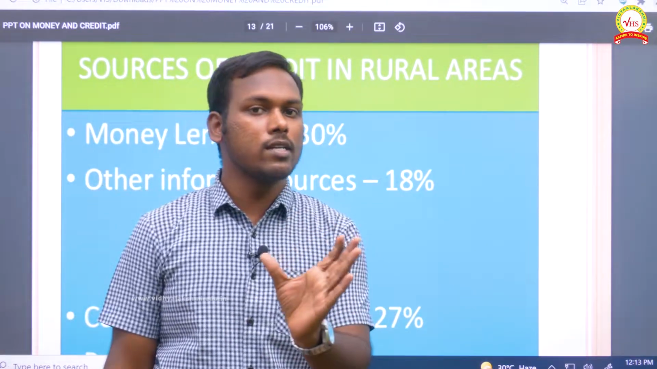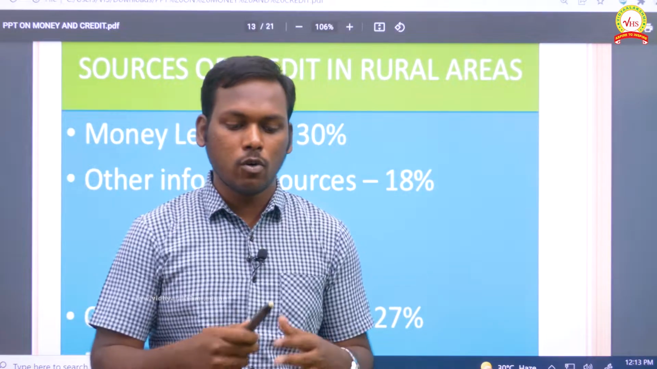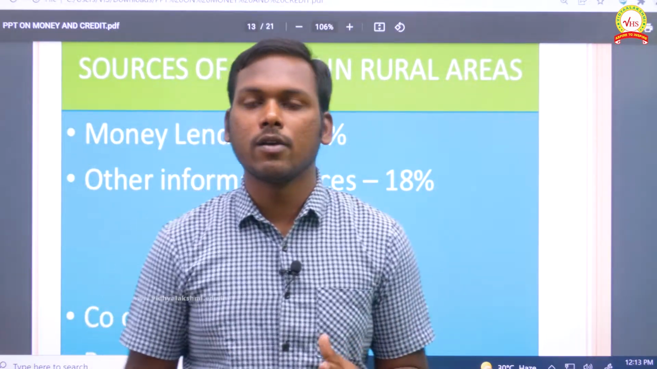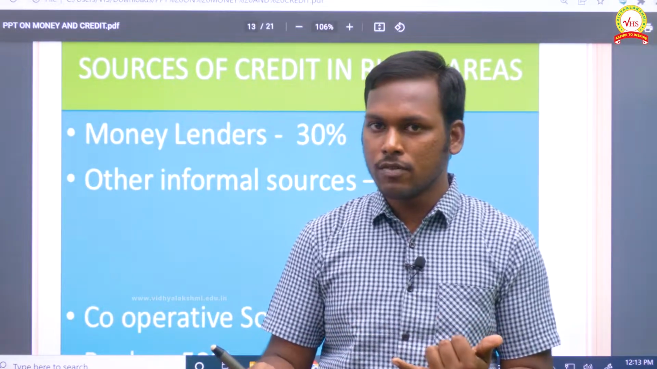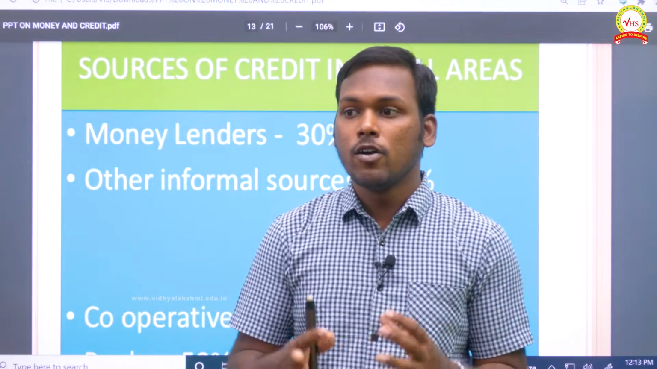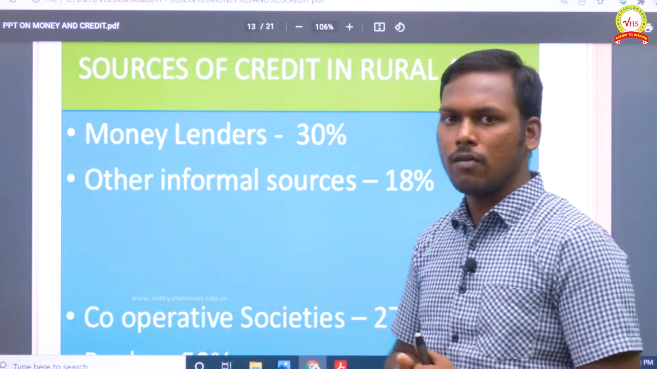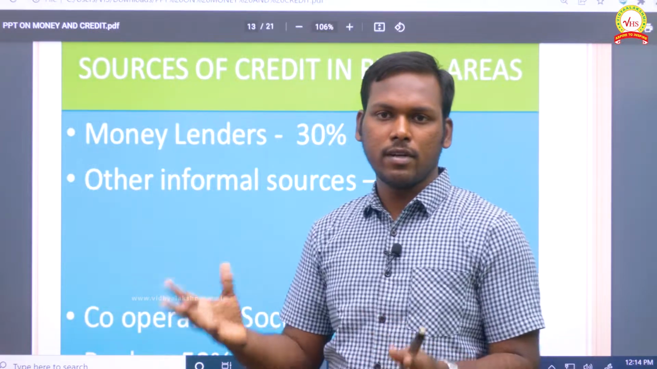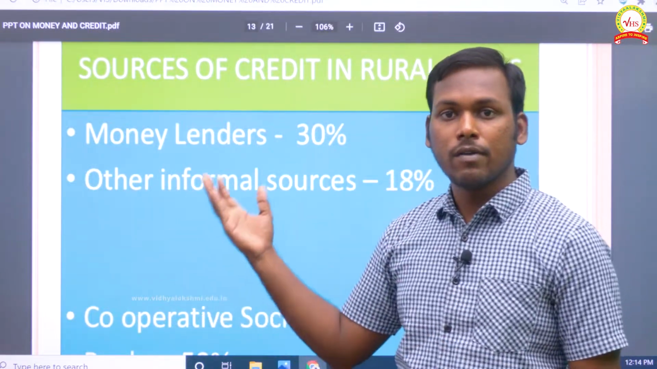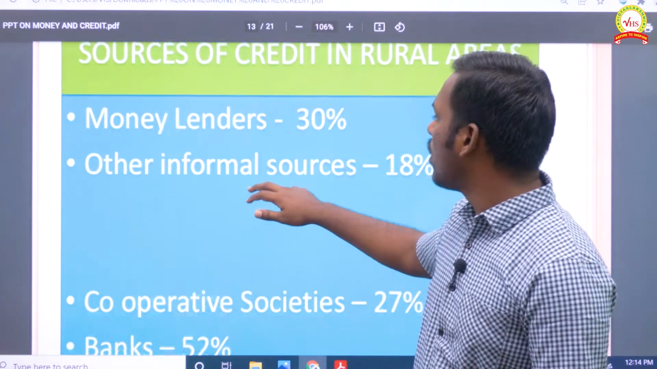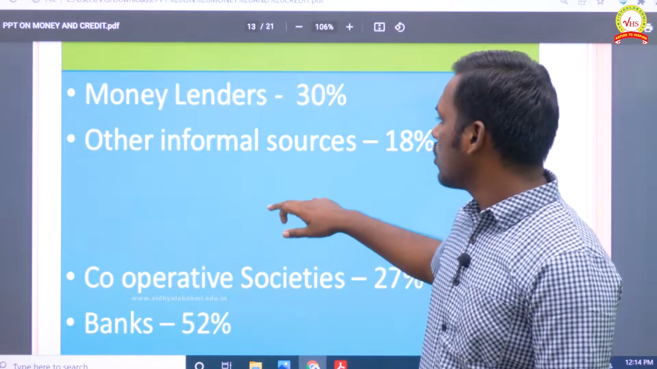Rural is nothing but village background. They don't have proper collateral, they don't have proper awareness of how the banks are giving loans to the people. They don't have documentation first of all, and they don't have the idea to approach the bank. So in these cases, money lenders are playing a vital role. For a huge rate of interest, they are giving money to poor people, and this is how they are deprived in many cases. Here it is huge, money lenders and other informal sources.